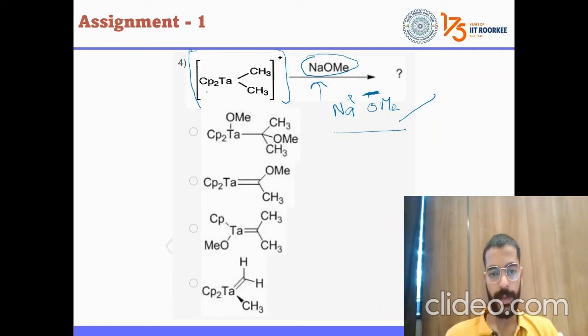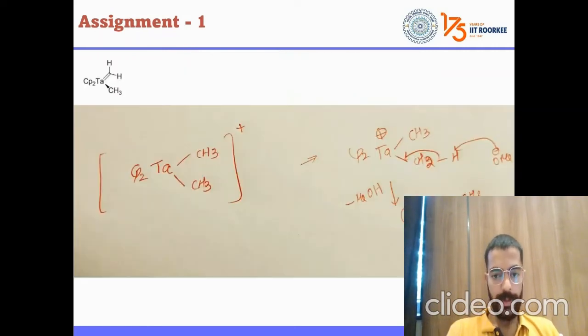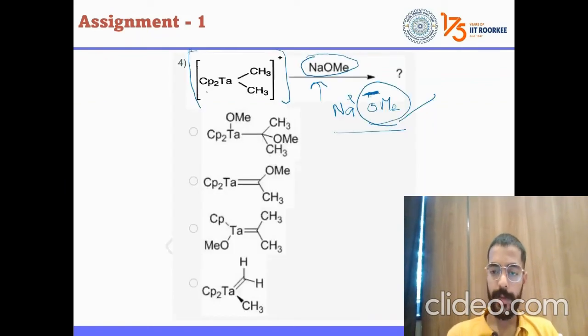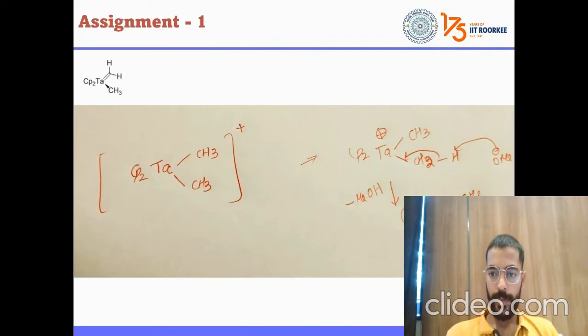Okay. See, if we see here, this moiety acts like a base, isn't it? So suppose this is the metal center, this is CH2CH3, this hydrogen can be abstracted by a base. So the base took this out.